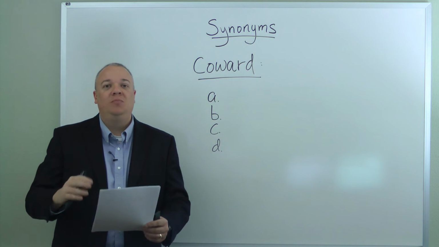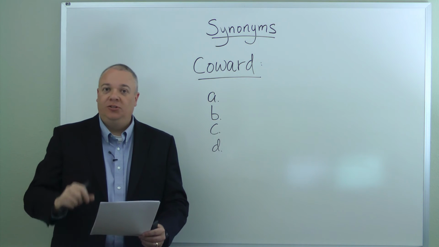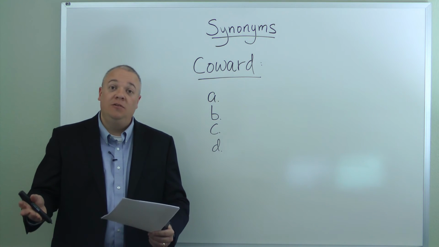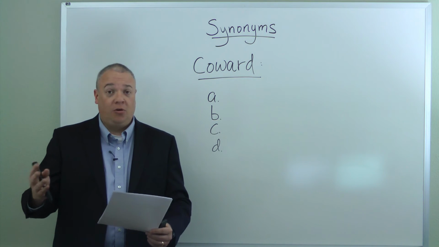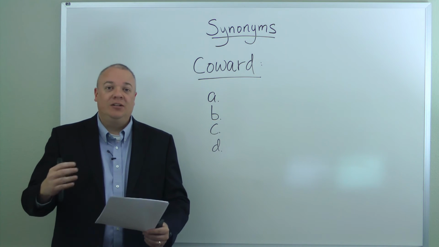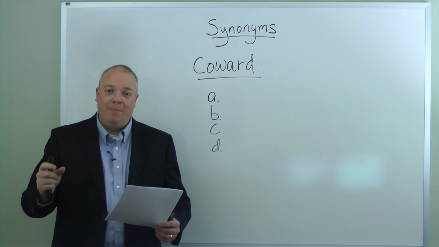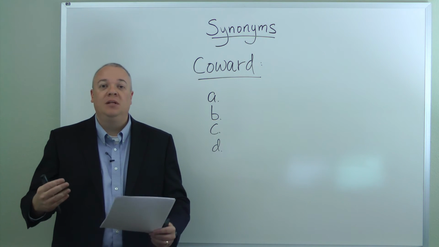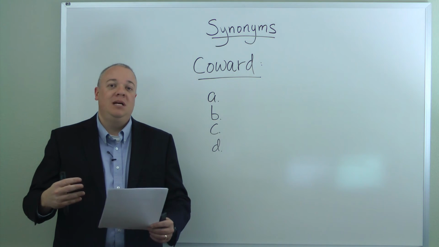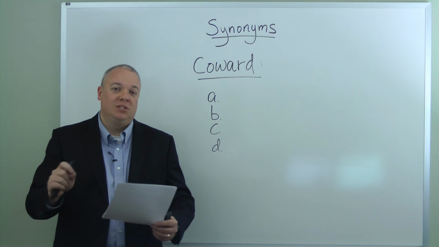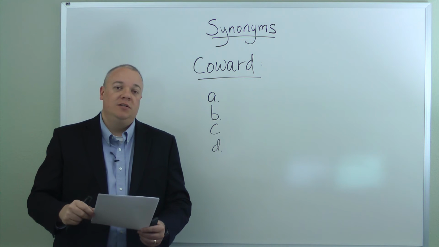And that narrows the scope down until you get closer to the actual meaning. Now obviously, if you know the answer, you always go with what you know, but if you're uncertain as to what the correct answer is, then this little strategy can be helpful. You're not looking for a perfect synonym, you're looking for something that is a close synonym, something that has a similar meaning, an overlap in meaning, even if there's some slight nuances or little differences between the words.